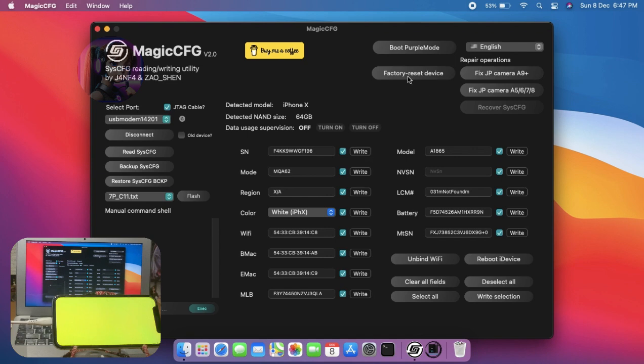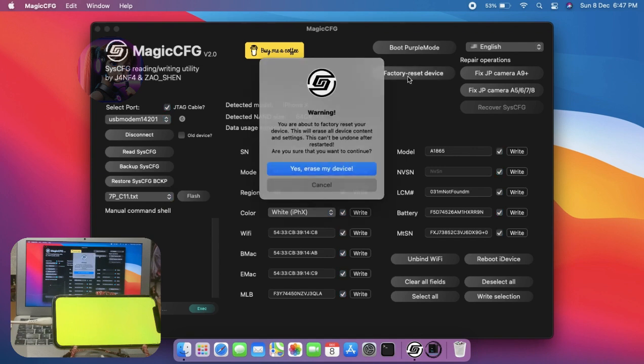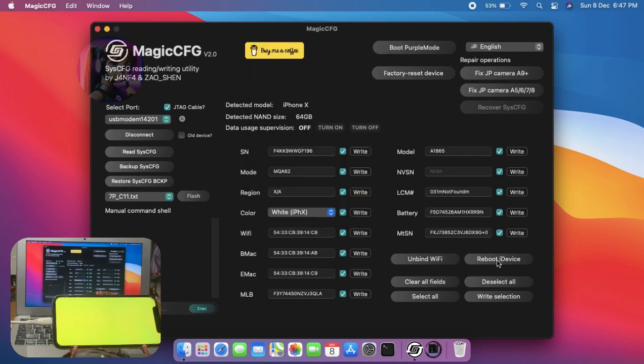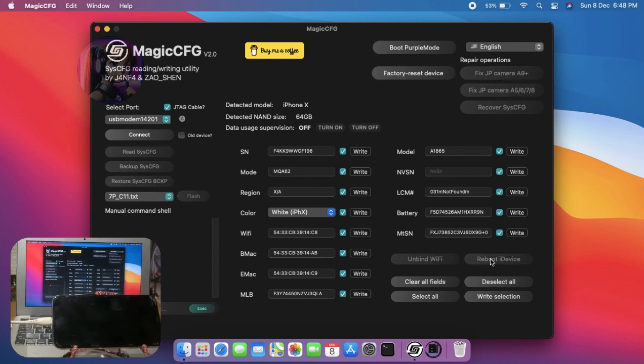Click on Factory Reset Device. Click on Yes, Erase my device. Click on OK. Then, click on Reboot iDevice, and wait for the device to be turned on. If your device keeps on booting just like this, then don't worry, some devices keep on booting after the serial number is changed.